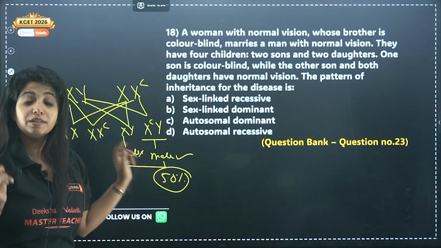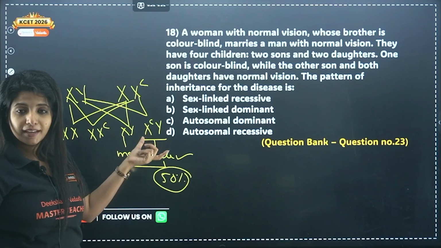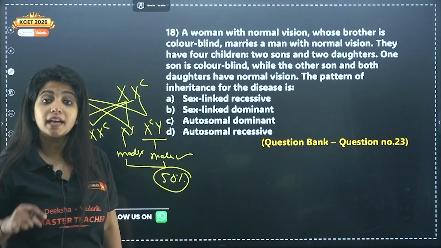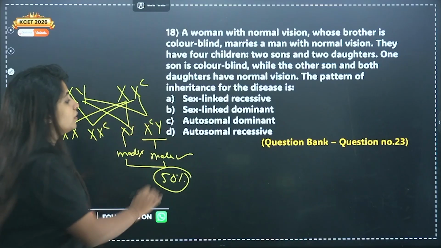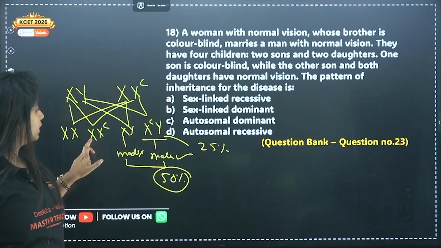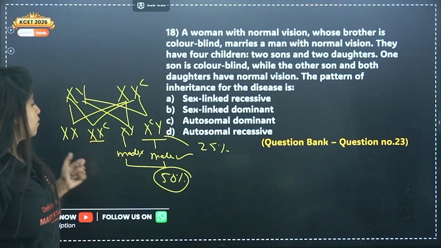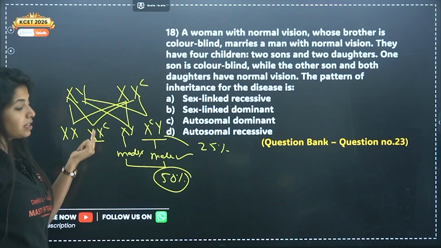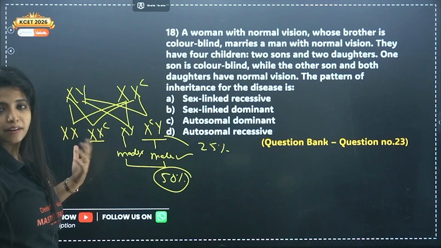So can I say 50% of males are being affected? If the question is how much percentage of males are being affected, you have to talk in terms of males, not in terms of all of them. So 50%. If at all you are asked, in all the progeny, how much percentage of them have color blindness? Only 1 has color blindness out of 4. 1 by 4 is equal to what? 25%. How many females are colorblind? 0. They are not colorblind. They are carriers. 0%. Now, how much percentage of females are carriers? Take half of it. Only 1 is a carrier, right? So 50% of females will be carriers, not colorblind.